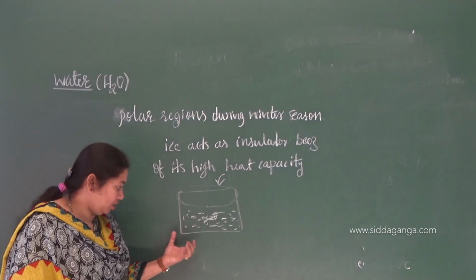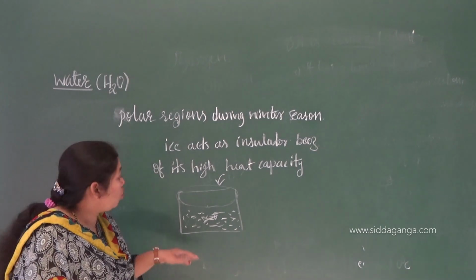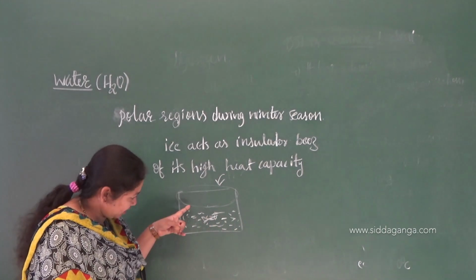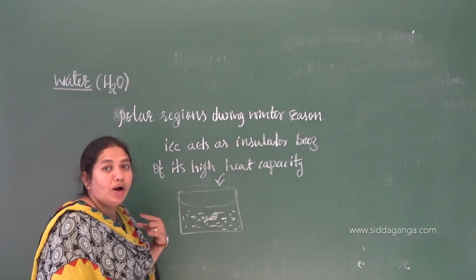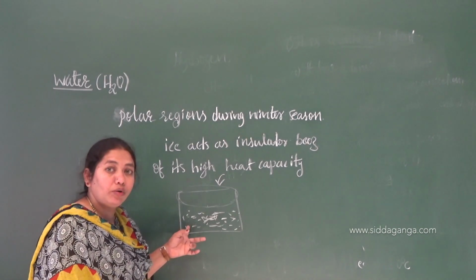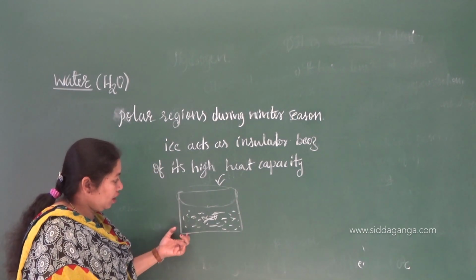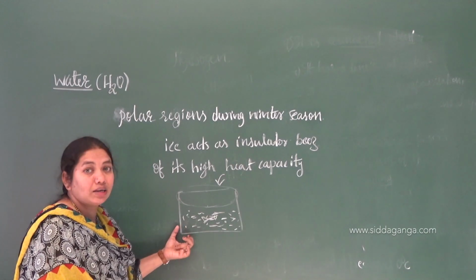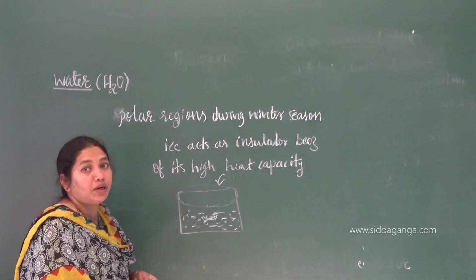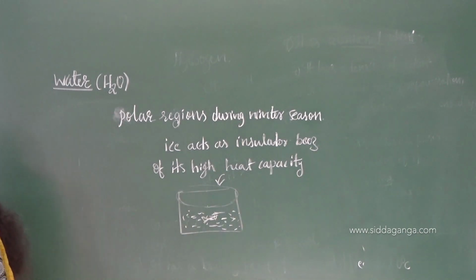So if you have to retain the body temperature as well as maintain the moisture, you have to drink more water, right? Just as ice acts as an insulator, water also maintains our body temperature. That is one more important question you are going to get: why do polar animals require water, or how do they survive during winter season? It is mainly because of the insulating action of the ice present on the surface of the water. So these are some of the important physical properties of water that you should know.